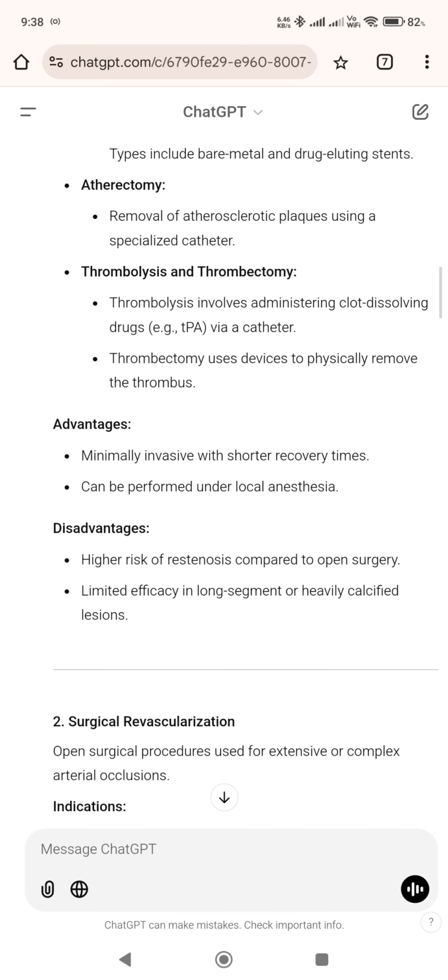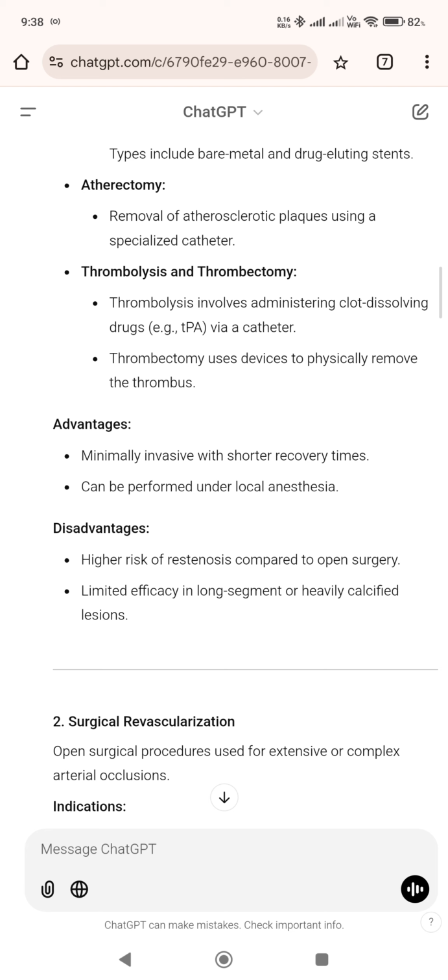Thrombolysis and thrombectomy. Thrombolysis involves administering clot-dissolving drugs, e.g. TPA, via a catheter. Thrombectomy uses devices to physically remove the thrombus. Advantages: minimally invasive with shorter recovery times. Can be performed under local anesthesia. Disadvantages: higher risk of restenosis compared to open surgery. Limited efficacy in long segment or heavily calcified lesions.